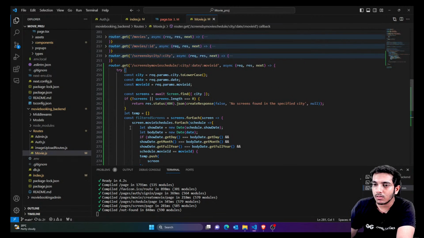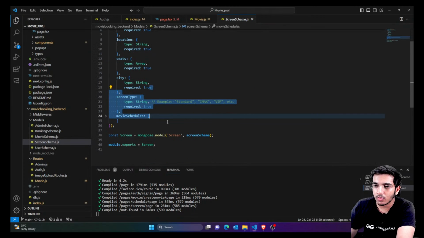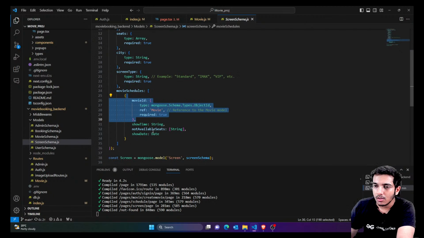Now guys, I think everything is fine. So let's go to screens. I think there is some change here. Okay, no, everything is fine. Inside movie schedules, you can see movie schedules actually look like this. Let me just check the schema of movie schedule, as there might be some minor changes which I have done. Sorry for that, I forgot the exact changes. So we have the screen schema. Inside this we have movie schedules, and inside the movie schedules we have movie ID. Okay, fine.